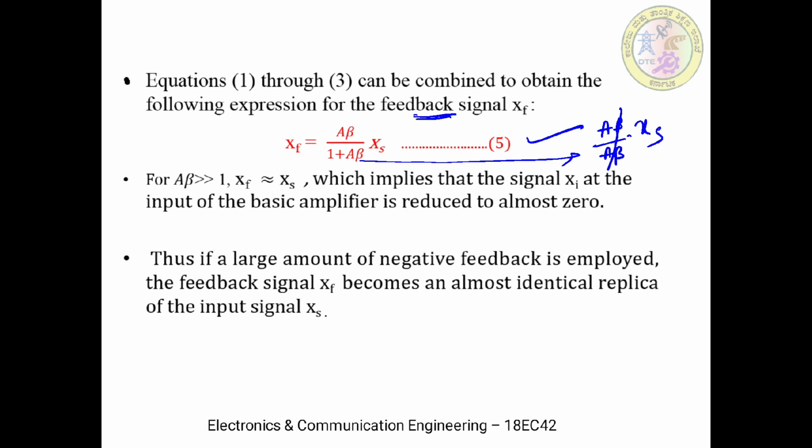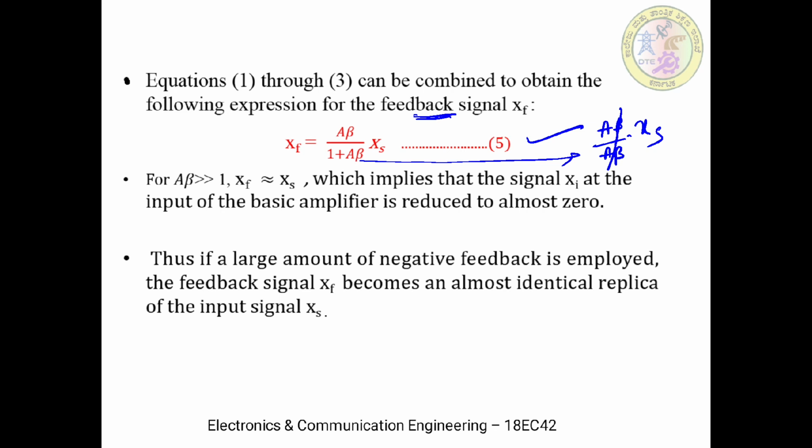Now this implies that the signal xi, which is present at the input of the basic amplifier, is reduced to almost 0. So if a large amount of negative feedback is employed, this gives another conclusion: the feedback signal xf becomes almost equal to the input signal xs.